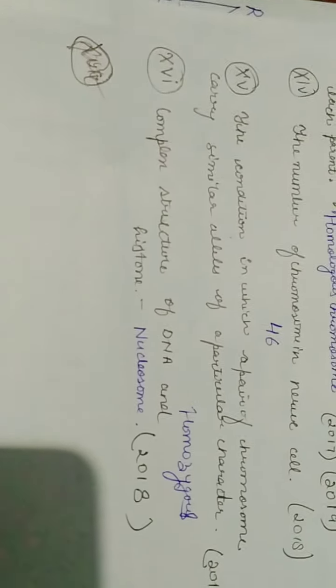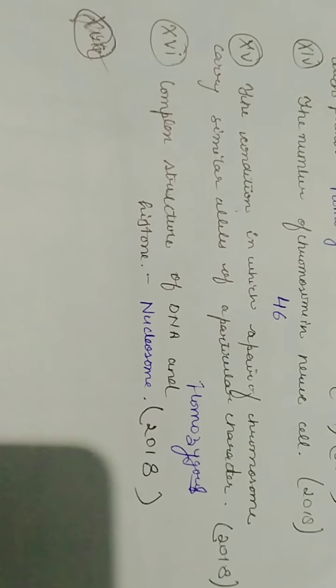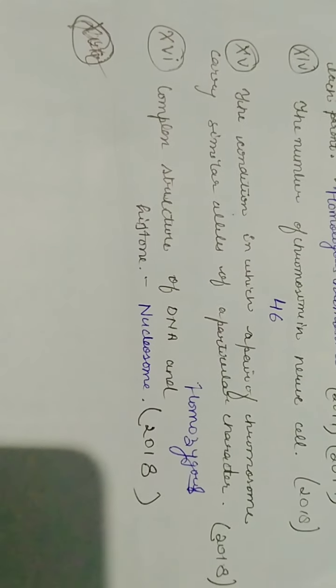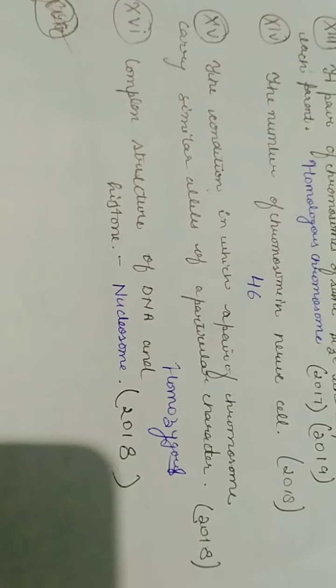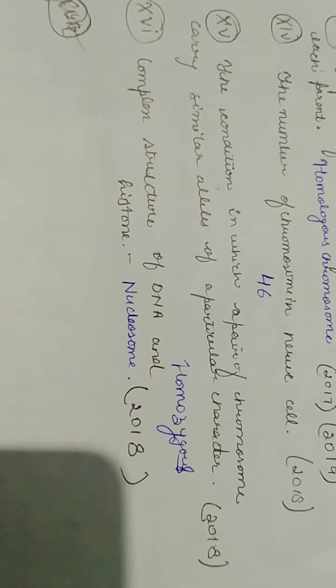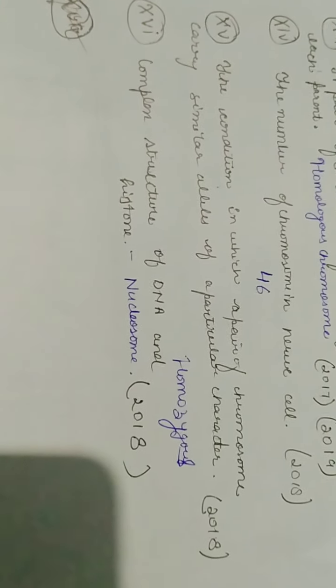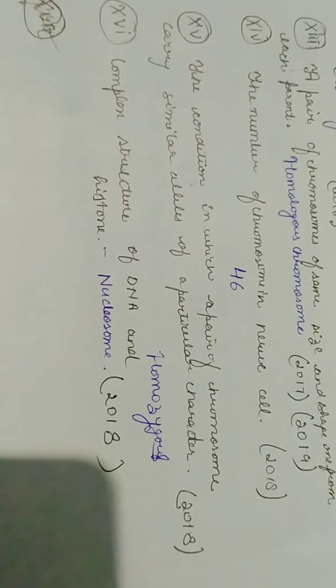Okay, now 15th question. The condition in which a pair of chromosomes carry similar alleles of particular characters. It is homozygous. It was asked in 2018. Now we have complex structure of DNA and histone, nucleosome. 2018. So you can see a slight difference in the questions which are asked in 2018.